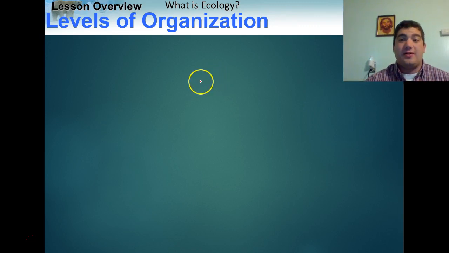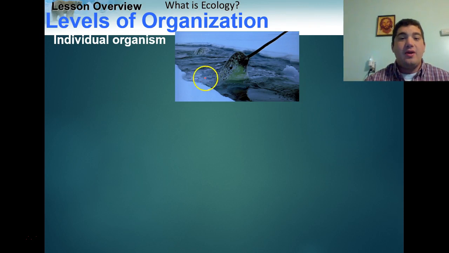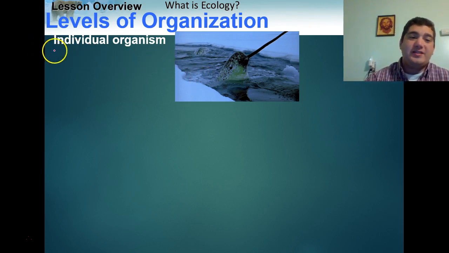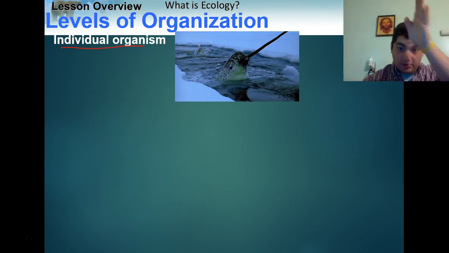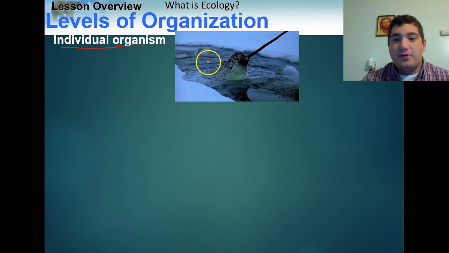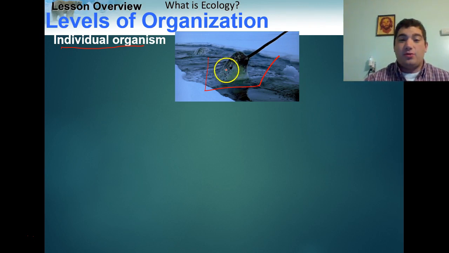To talk about ecology, we're going to have to organize it to be able to go forward and talk about different levels of ecology and how it's affected. We can think about the first level as individual organisms. And what better way to talk about this than my favorite spirit animal, the narwhal. My little friend the narwhal here. Yes, it's a real creature, the unicorn of the sea. So we can have one individual narwhal.